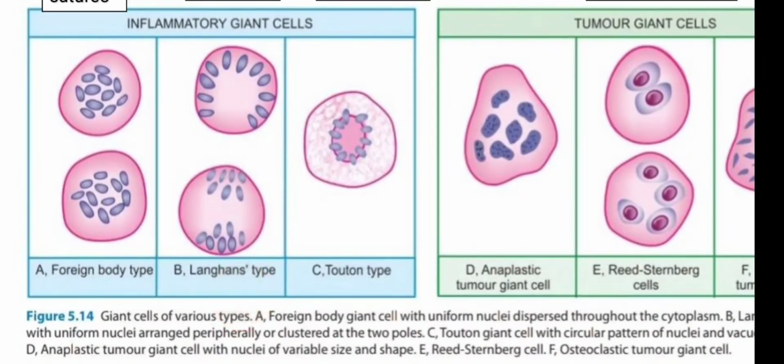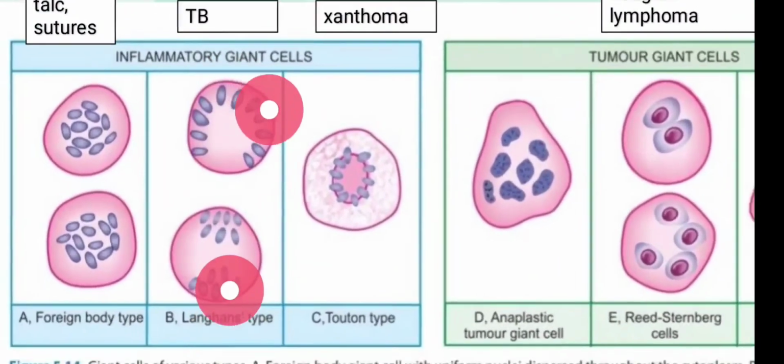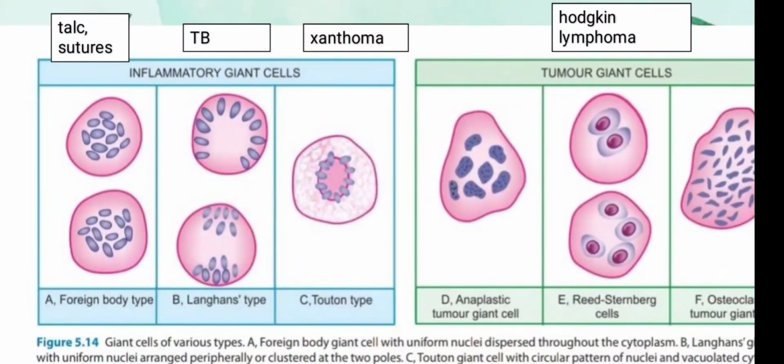Second is Langerhans type. In this they form perinuclear or in the necklace shape or periphery. So all the nuclei are in the arrangement of a necklace. This mainly happens in tuberculosis.